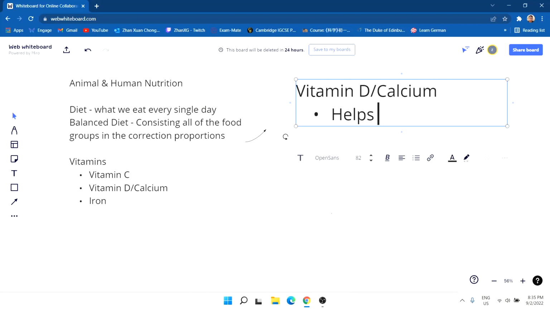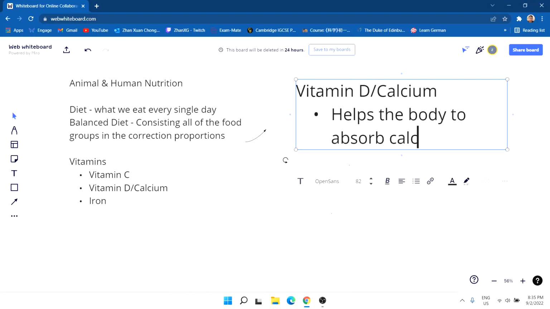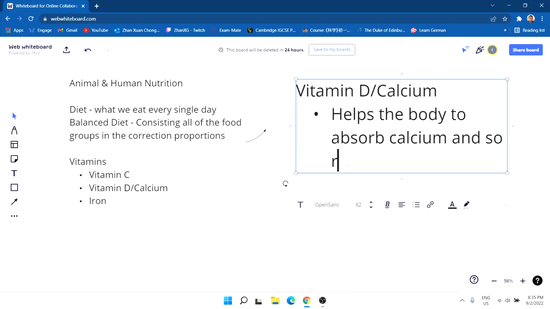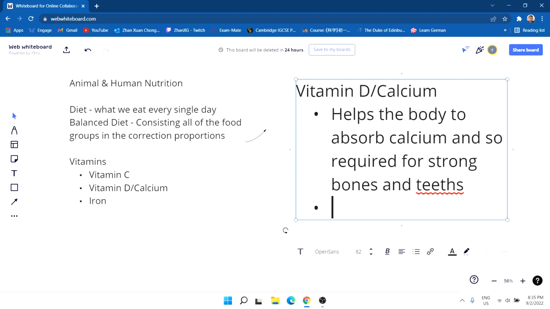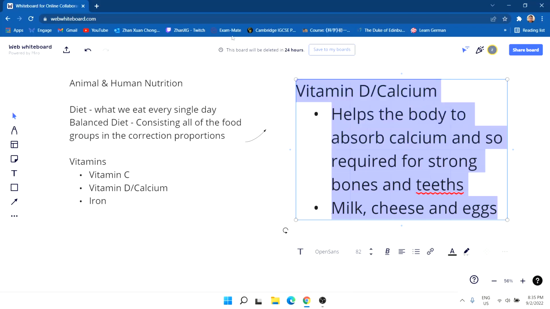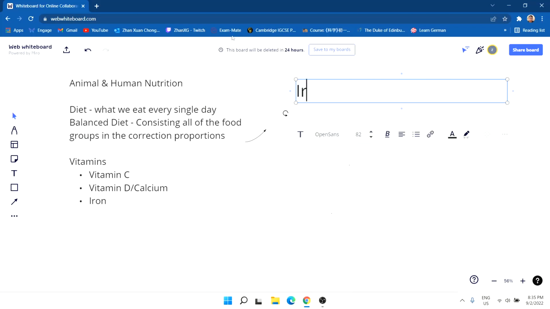It helps the body to absorb calcium and is so required for strong bones and teeth. And then again, drinking milk, cheese, and eggs contains vitamin D, calcium, and it seems that it contains a bit of protein inside. And then we got iron.